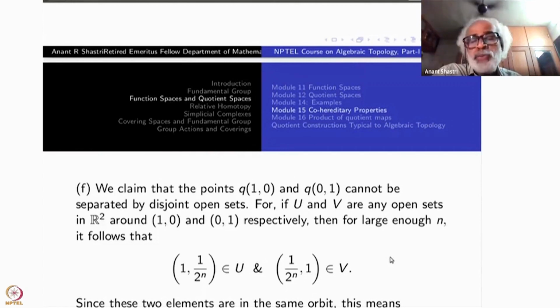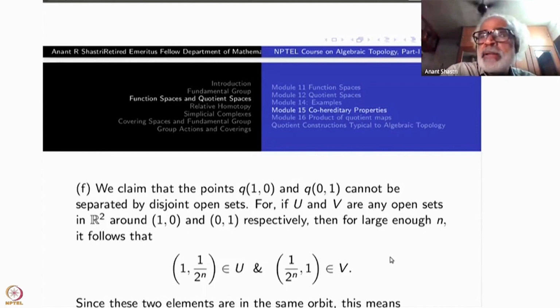No matter how small U and V are, you can find a common, large enough n such that (1, 1/2^n) is inside U and (1/2^n, 1) is inside V. But if I multiply the second one by 2^n, I get the first one. I mean, the action of 2^n: the first coordinate gets multiplied by 2^n, the second coordinate gets divided by 2^n.